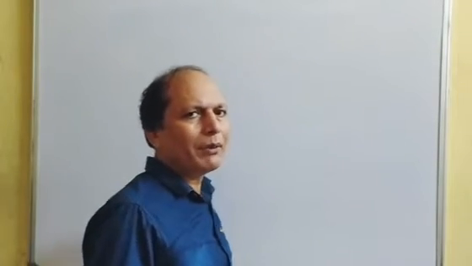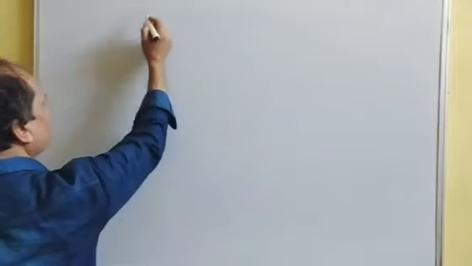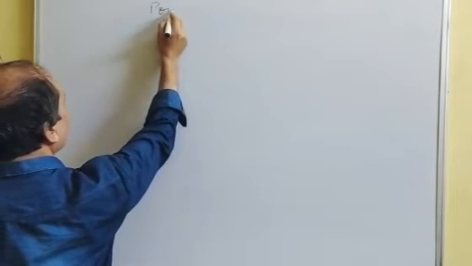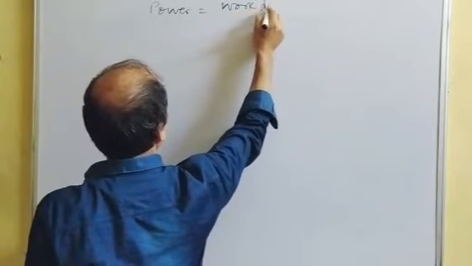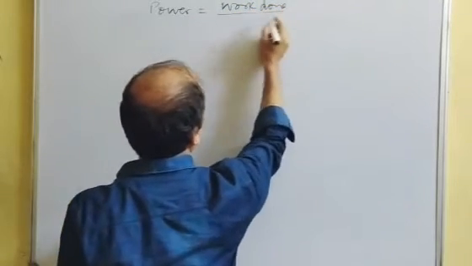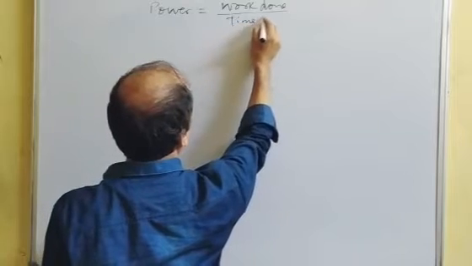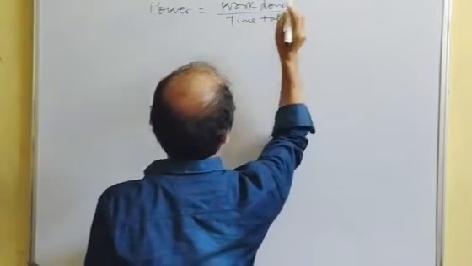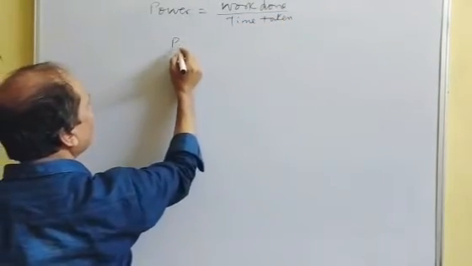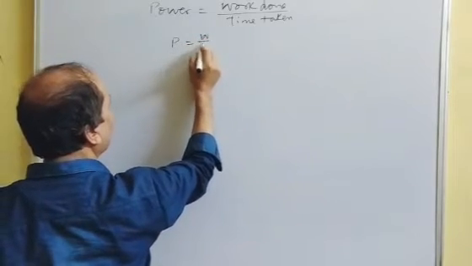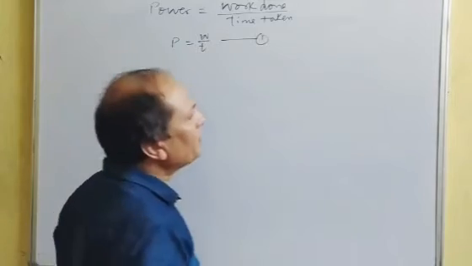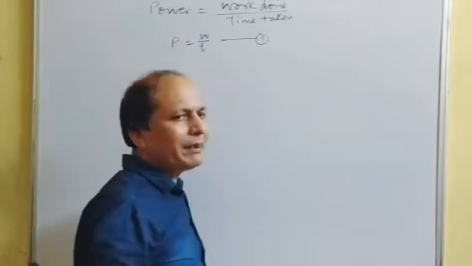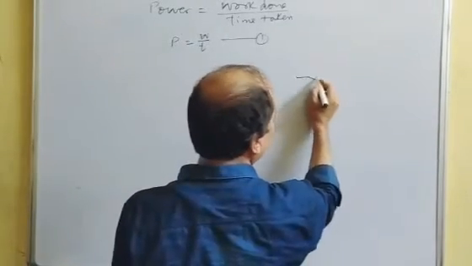Now, come to the point. In the case of power, as you know, power is equal to work done upon time taken. So we can say that power equals W by T. Suppose this is equation 1.